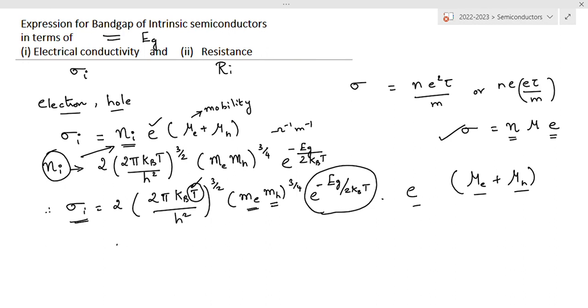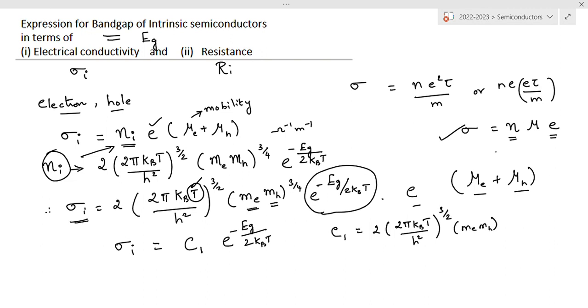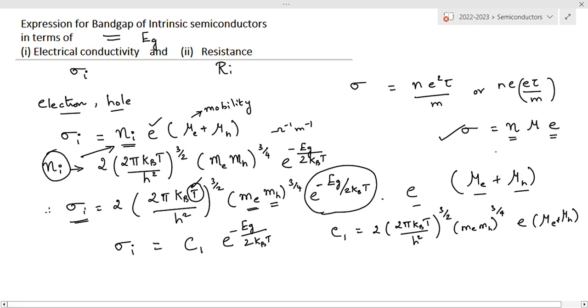Therefore, the above equation sigma_i can be written as some constant value C1 times e power minus E_g by 2 k_B T, where C1 is 2 (pi k_B T by h squared) the whole power 3 by 2, (m_e m_h) the whole power 3 by 4, e (mu_e plus mu_h). This can be taken as a constant value.